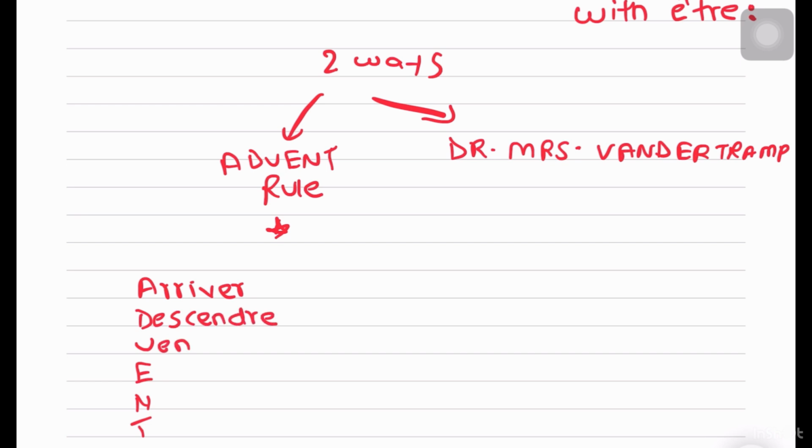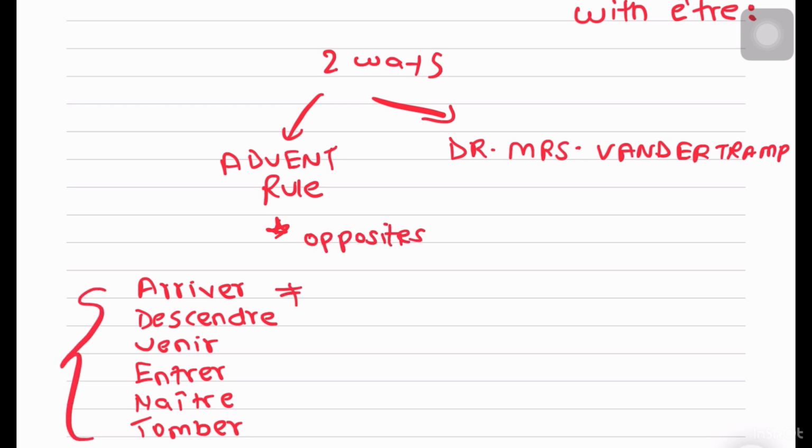Venir is from V. E is for entrer, to enter. N is for naître, to be born. And tomber is to fall. These are the verbs, and with advent rule we write the opposites. Once you know this and you know the meaning of these verbs, you can know their opposites, and it will be easier to memorize.